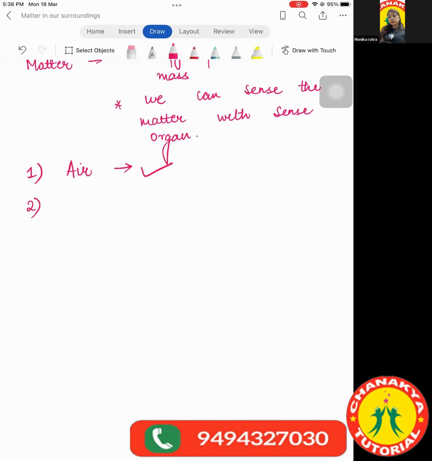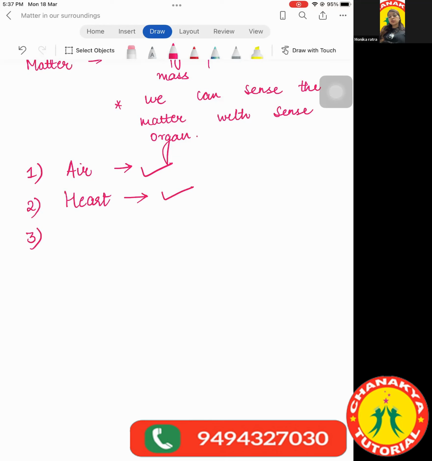Jitendra, can you tell me the second question of the homework? Jitendra, are you able to hear me? Yes, ma'am. What was the second question of the homework? Heart, ma'am. So what do you think, is it matter or not? Yes, ma'am. It is matter.